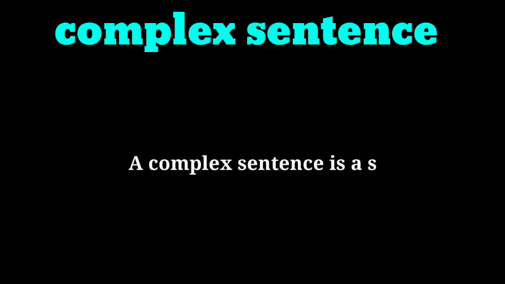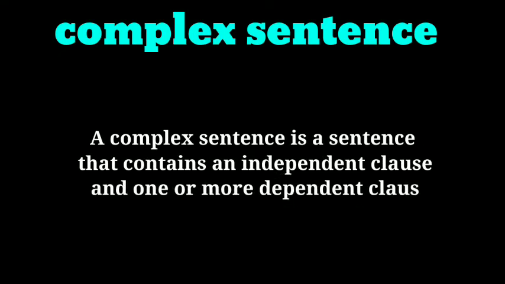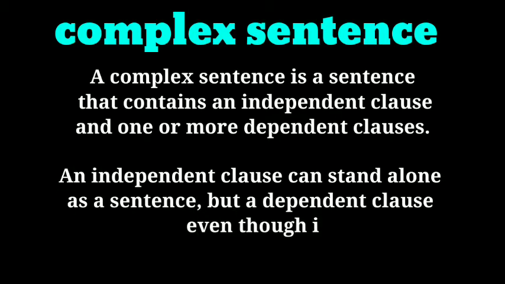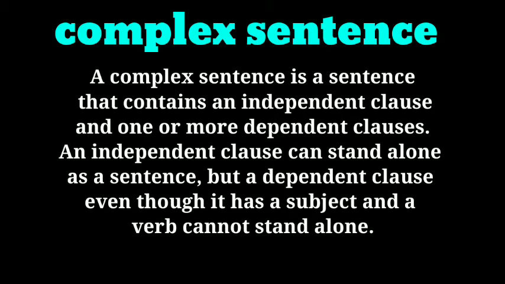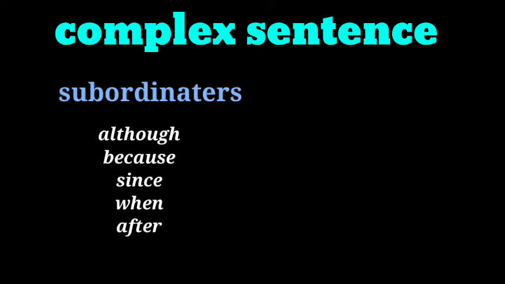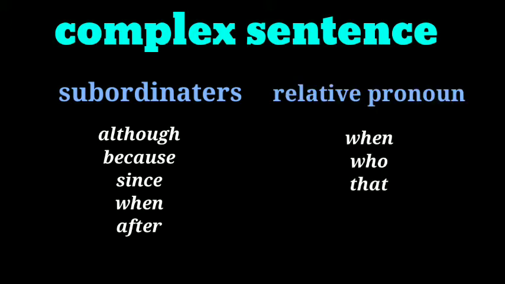A complex sentence consists of one independent clause, also known as the main clause, as I said before, and one dependent clause. The dependent clause cannot stand alone because it gives a meaningless or incomplete sentence, hence the name dependent clause. The dependent and independent clauses are joined by subordinators like although, because, since, when, after, or relative pronouns like who, that, and so on. Now let me explain with examples.